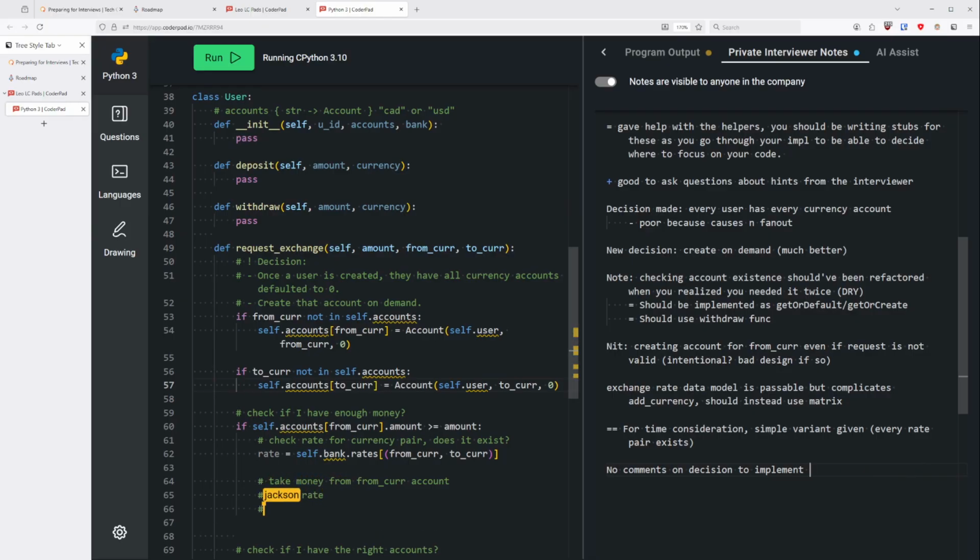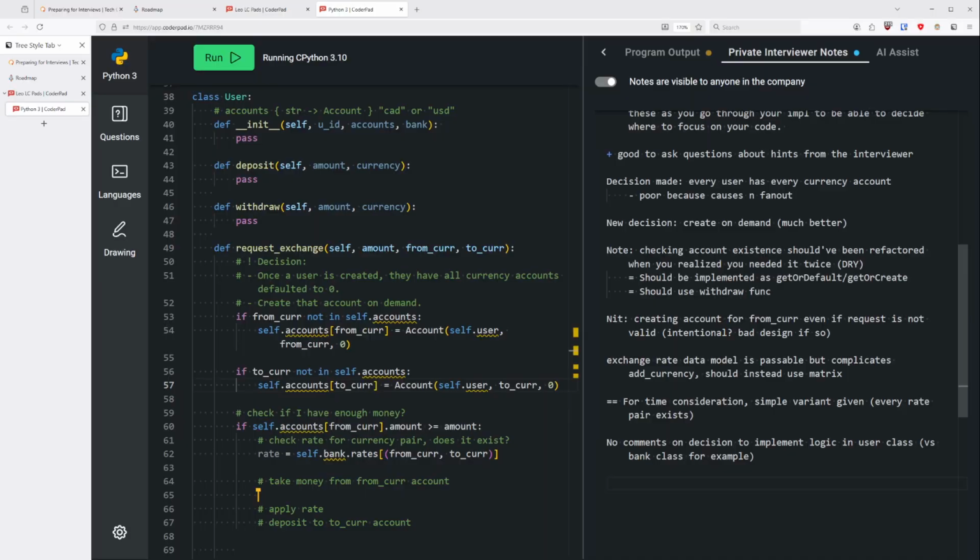Apply the rate and then deposit to the two per account, which would use deposit and withdraw methods. So we would withdraw the amount from this account.